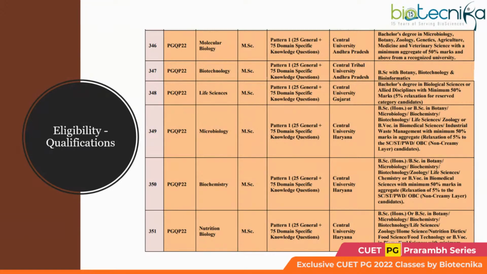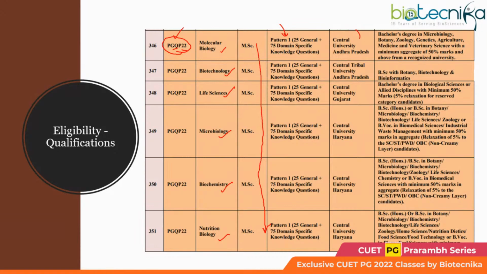programs being offered. So our subject of concern is the paper code PGQP 22. Under this, there are a lot of subjects: molecular biology, biotechnology, life science, microbiology. You will get admission to all of these. So this is what you are appearing for, the admission for MSc. The question paper pattern is the same as what I already mentioned, that is 25 plus 75.